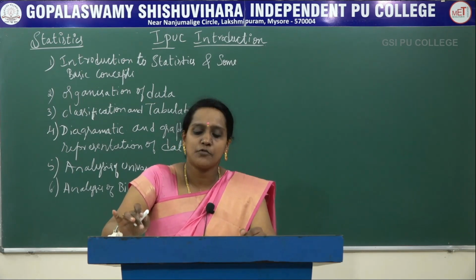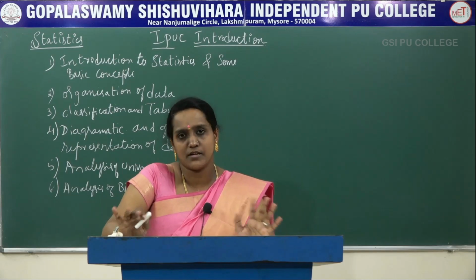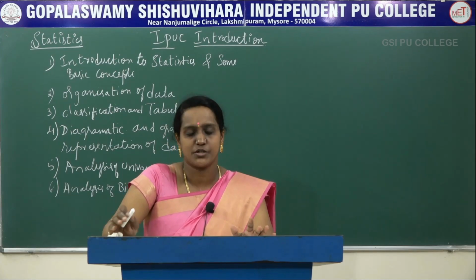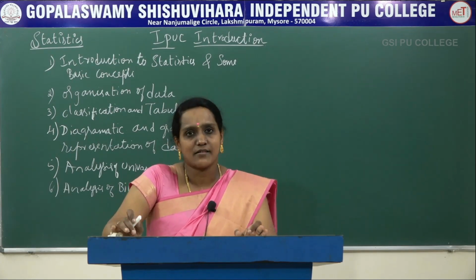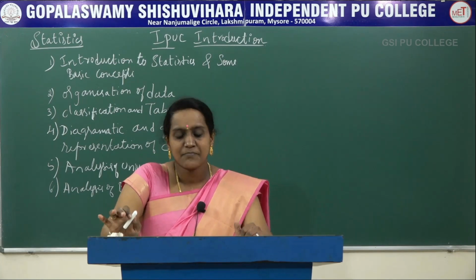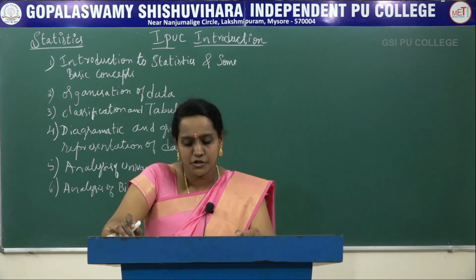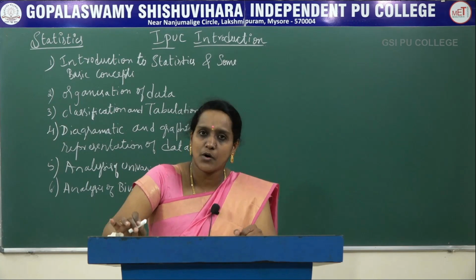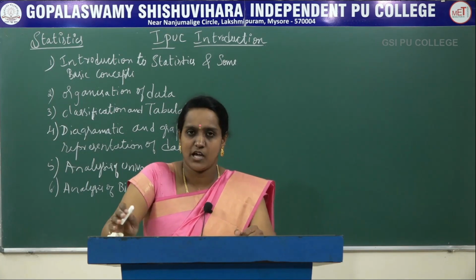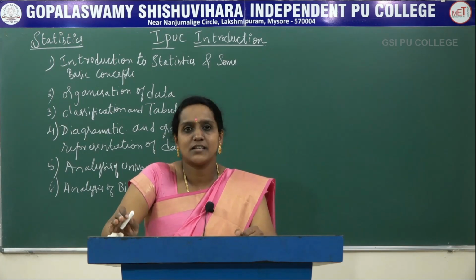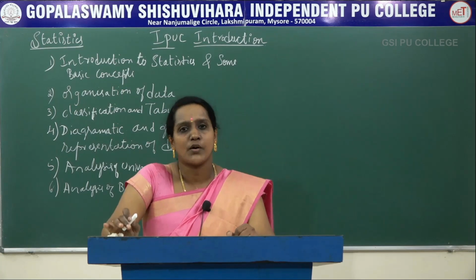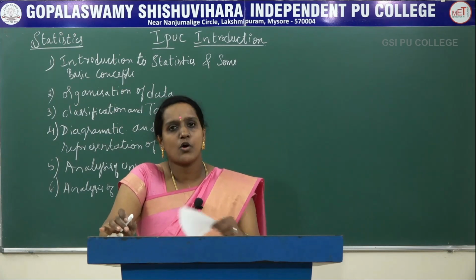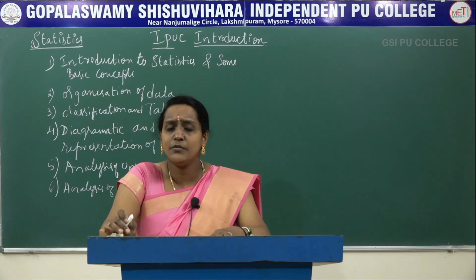The measurement of correlation has different methods. One is the scatter diagram with explanation of the data, and Karl Pearson's coefficient of correlation is a very important correlation coefficient we are going to find. The next is Spearman's rank correlation. These two are the correlations we will study.